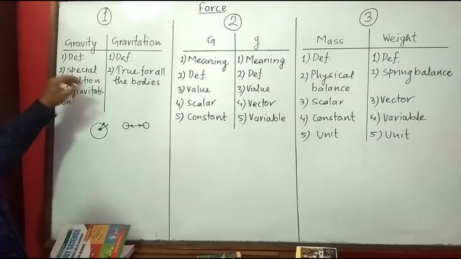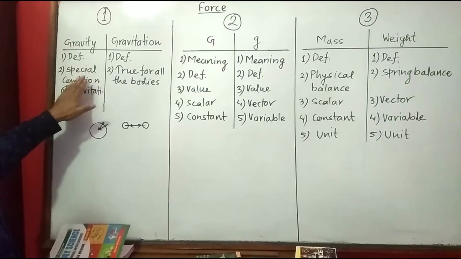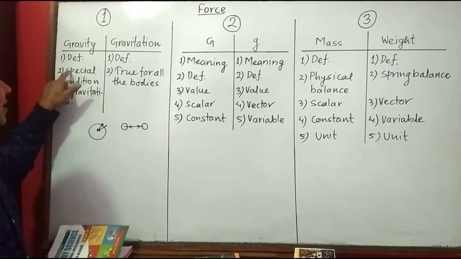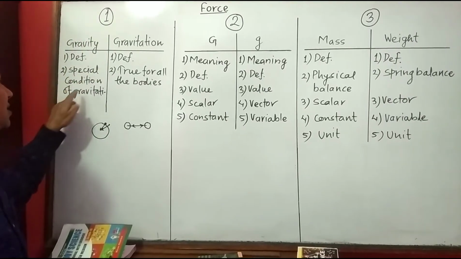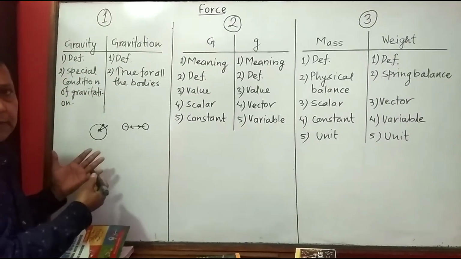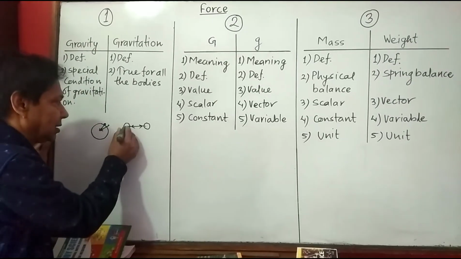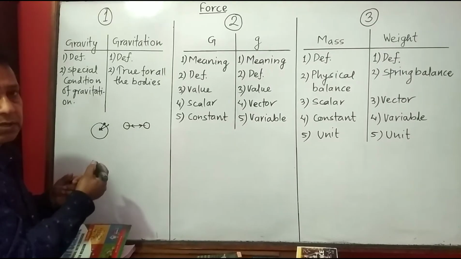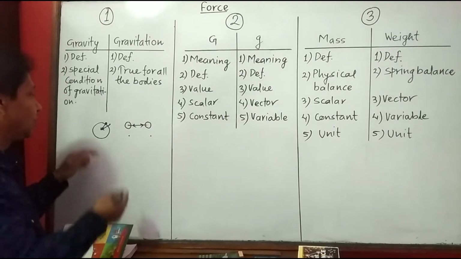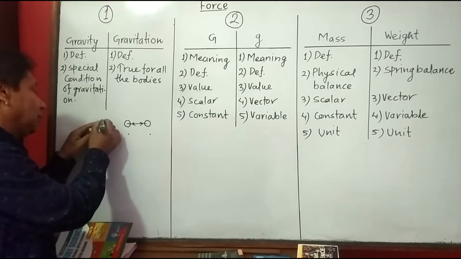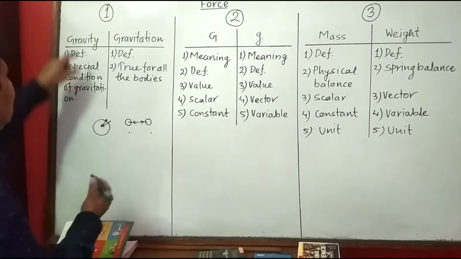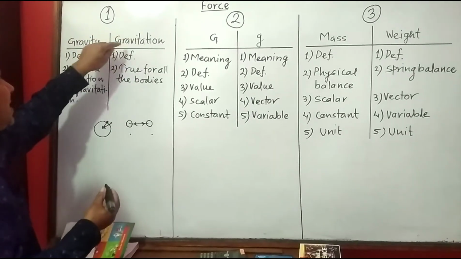Now, second difference, what can we write? Gravity is actually a special condition of gravitation. You can write gravity is a special condition of gravitation. You have to remember special condition of gravitation. What is the meaning of this saying? Look at this. These two bodies attract each other. This is gravitation. These two dust particles attract each other. This is also gravitation. Earth attracts the body lying on its surface towards its center. This is also gravitation. But what is gravity which is different than this gravitation?